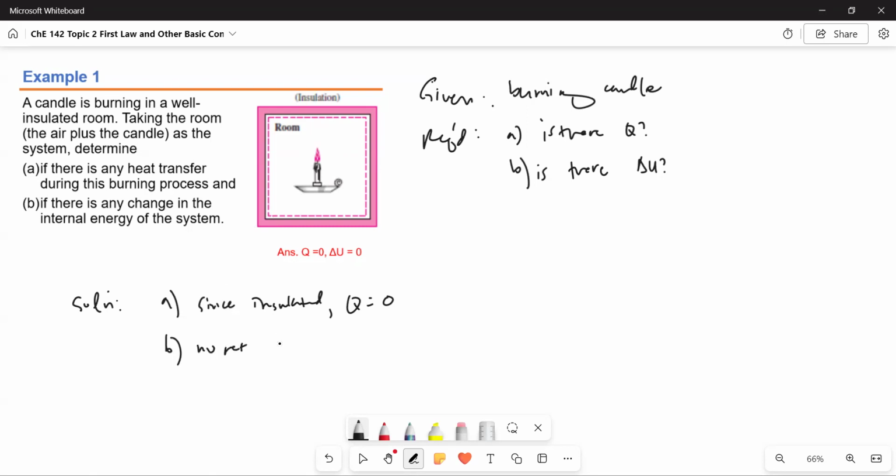Therefore, delta U is 0. Okay, so that's for example 1.